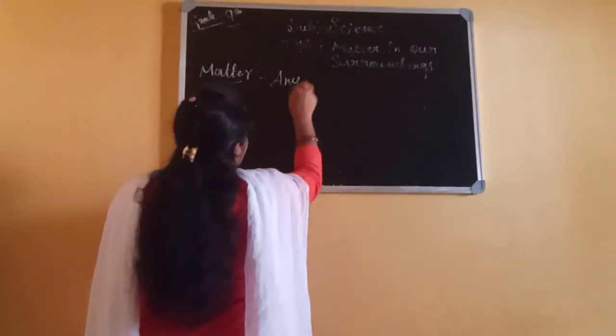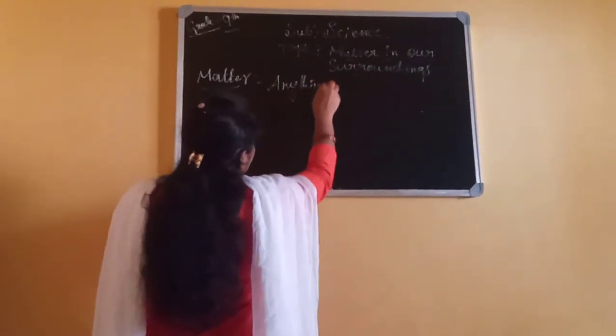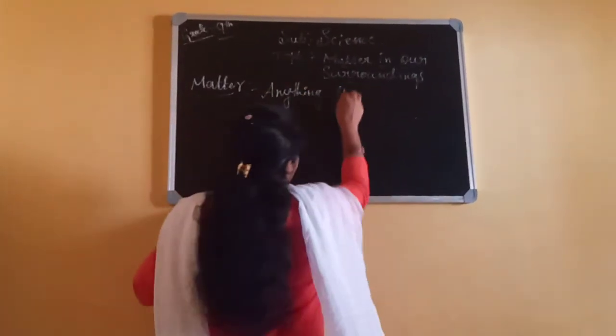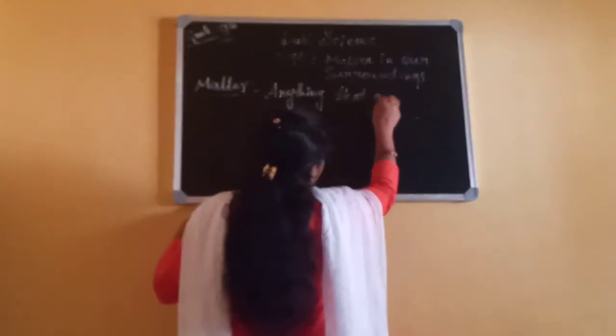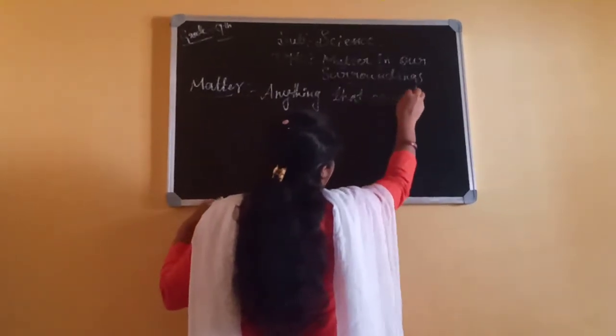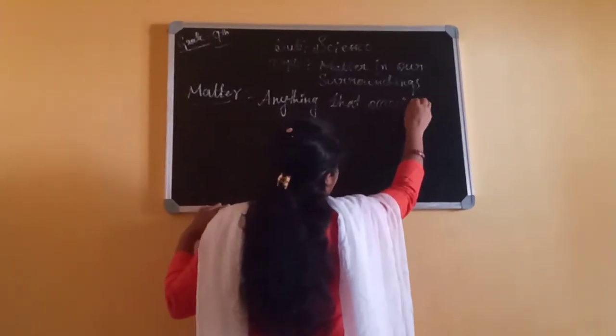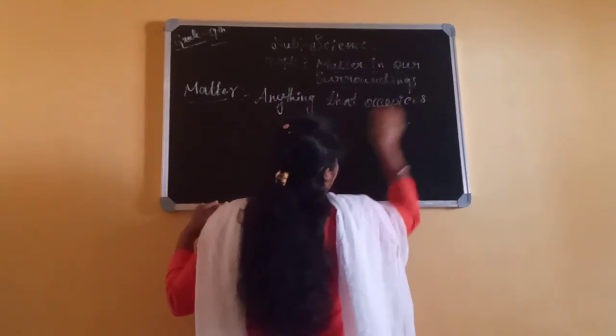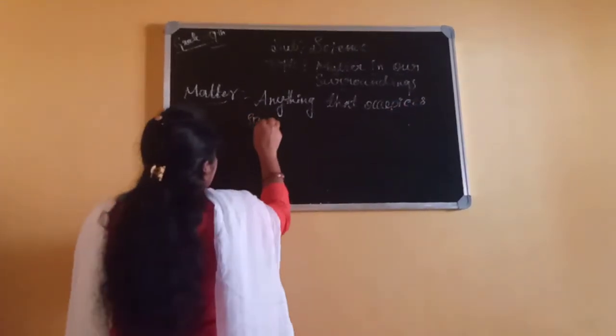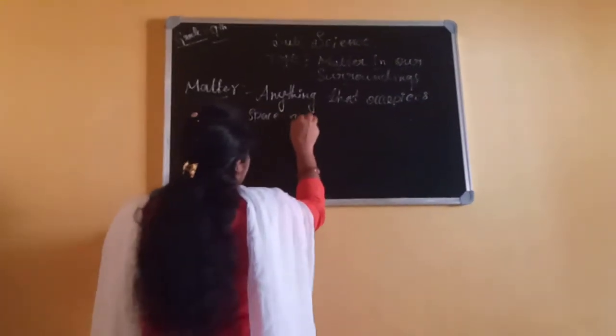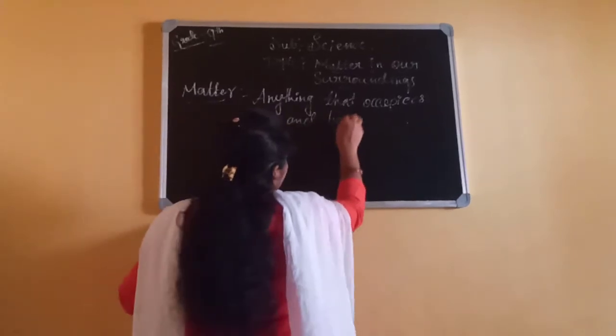Matter: anything that occupies space and has mass.